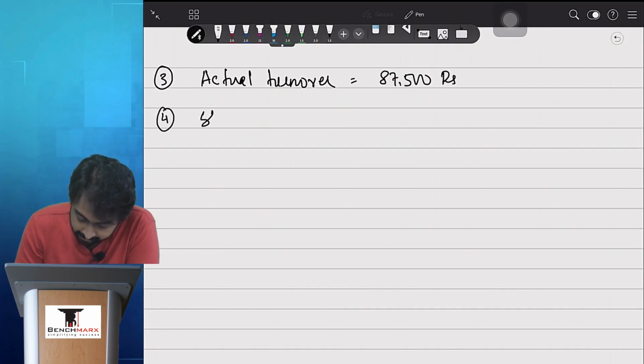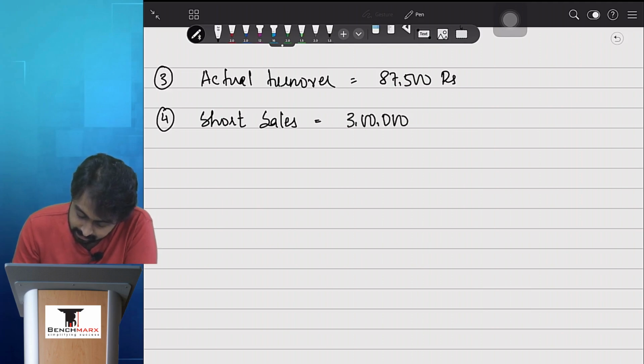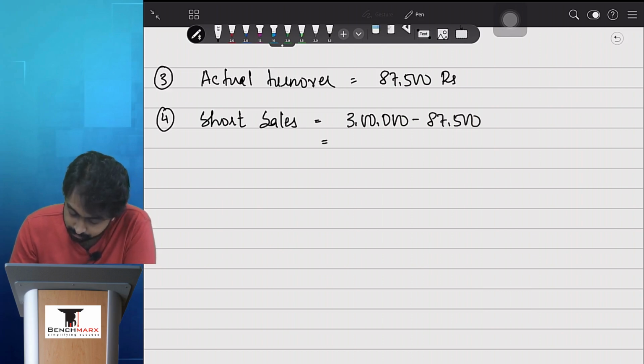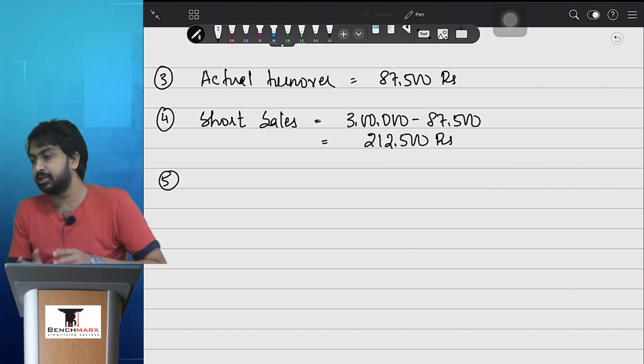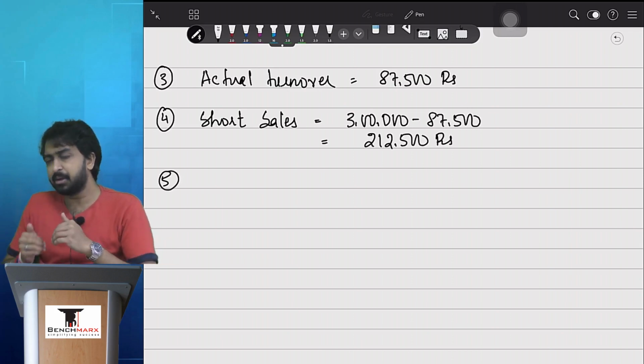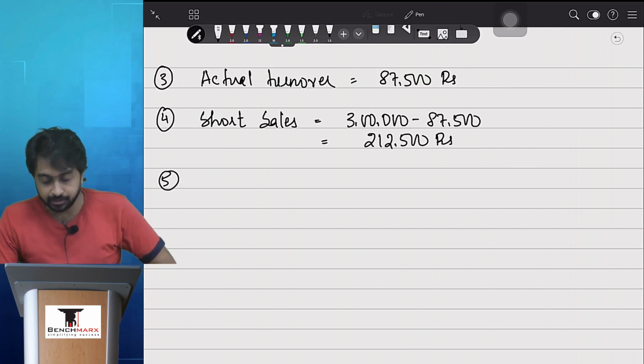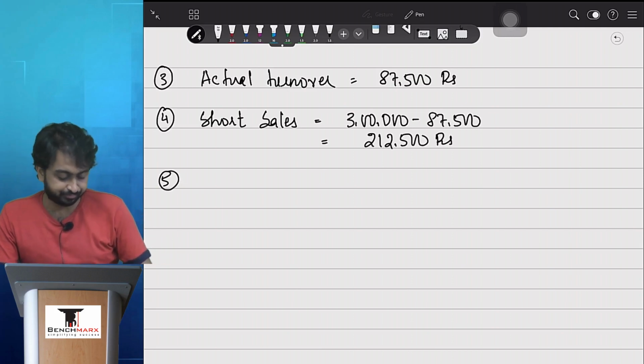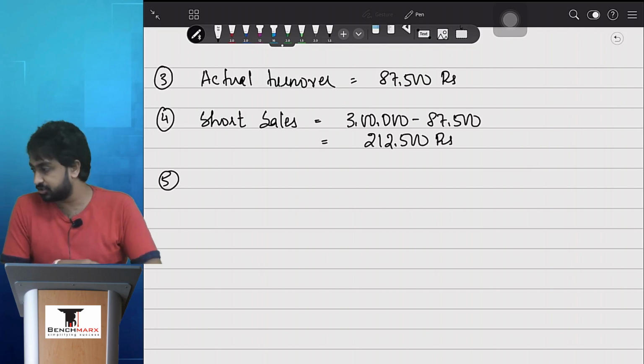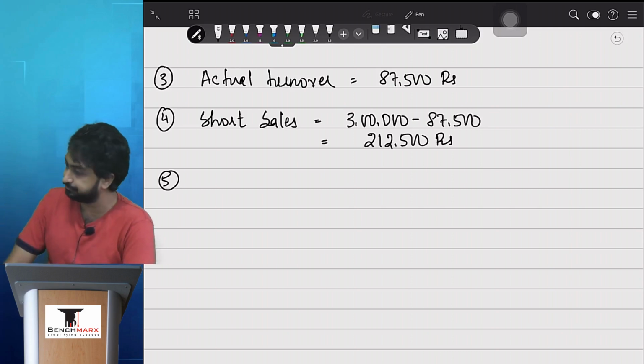And then what I can do is I can actually find out my sales lost or short sales, that is 3 lakh standard turnover adjusted for trend minus actual turnover, which appears to be 2,12,500 rupees. Is everything clear till this stage? We have simply applied the formula, lekin we have computed the standard turnover in a very unique way which we had not done before. That makes this question very interesting and important as well.